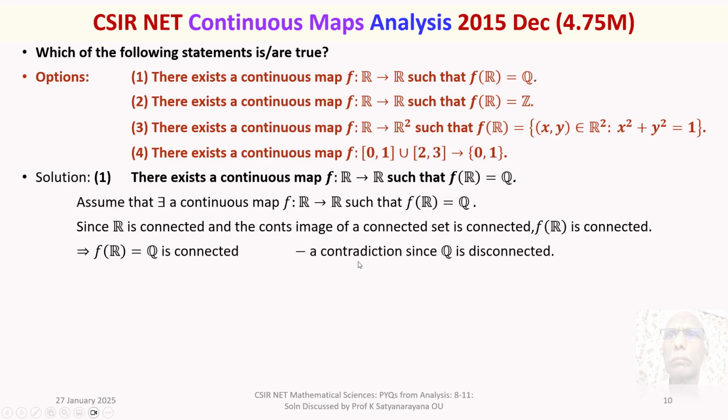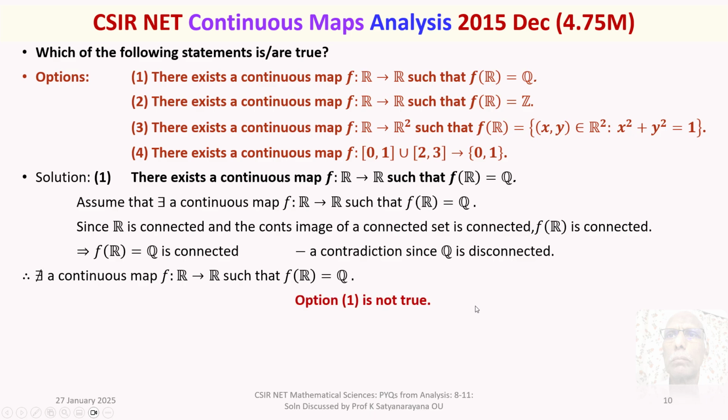It's a contradiction because Q is disconnected. Therefore, your assumption that there exists a continuous map is not true. Therefore, there does not exist a continuous map f from R to R such that f(R) is equal to Q. Thus, option 1 is not true.